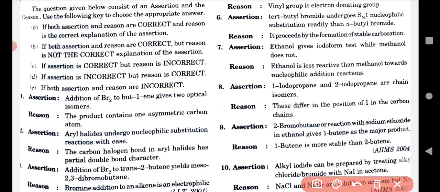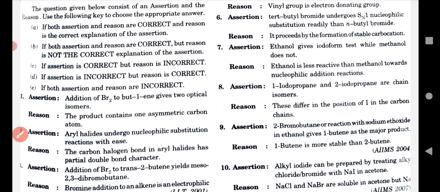That's why, because of the resistance to the nucleophilic substitution reaction, the assertion is correct and the reason is also correct, but the reason is not a correct explanation of the assertion. That's why B is the correct option for the 7th. Now we have to move on.